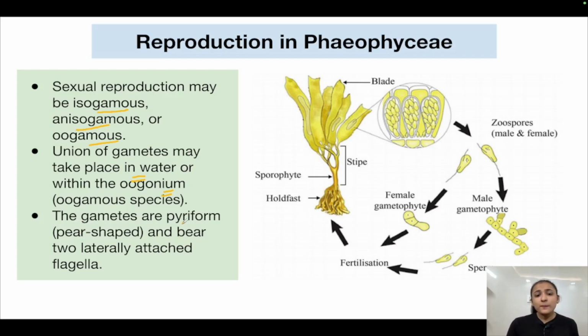The gametes are pyriform, that is pear shaped, and they bear two laterally attached flagella. So the gametes are also pear shaped in Phaeophyceae, and they bear two laterally attached flagella. The flagella are present on the sides only.